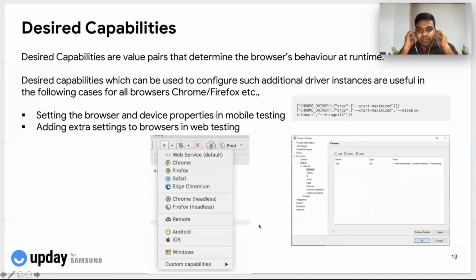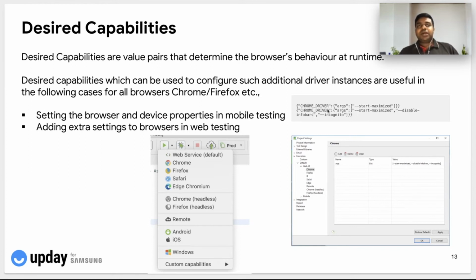Similarly, the desired capabilities are something which we can use to alter the behavior of the application during the runtime. For example, I have taken Chrome as an example for demo. As you can see, we have different Chromium flags that we use probably on a day-to-day basis if we are dealing with web-based testing or automation.